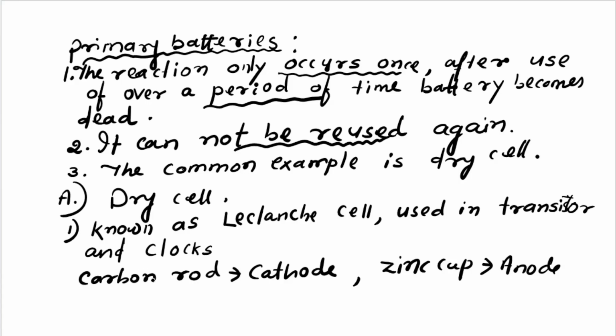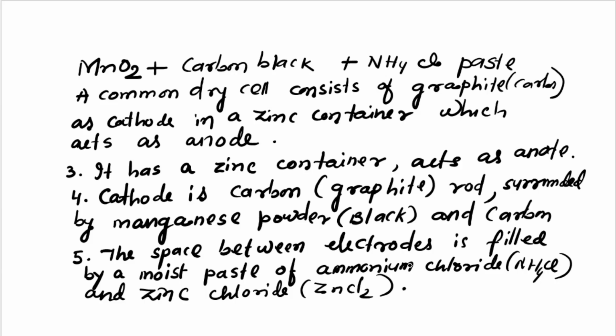According to the scientist's name, the primary battery, the dry cell, uses a carbon rod as cathode and zinc as anode. The cathode is dipped in MnO2, manganese dioxide, and carbon black, with ammonium chloride paste.